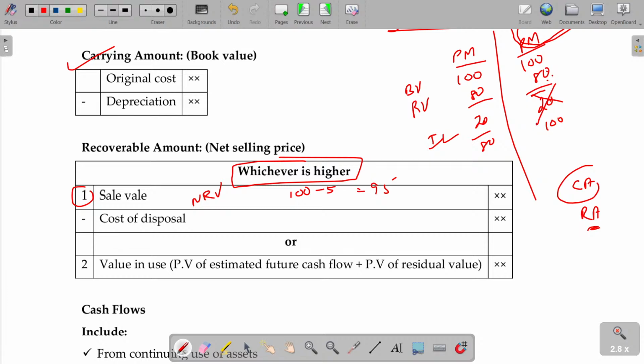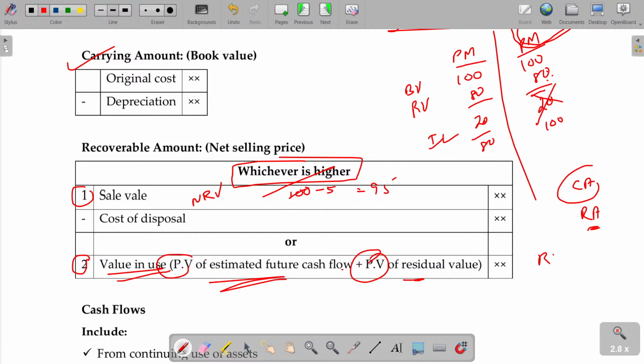Or instead of selling, if you use the asset, it will generate some income. This asset will generate income for 5 years, sir. Oh, 5 years it will generate. Okay, the 5 years of income generation is summed up after present value calculation. That is called value in use: the present value of estimated future cash flows and residual value. Between these two, whichever is higher will be the recoverable value.